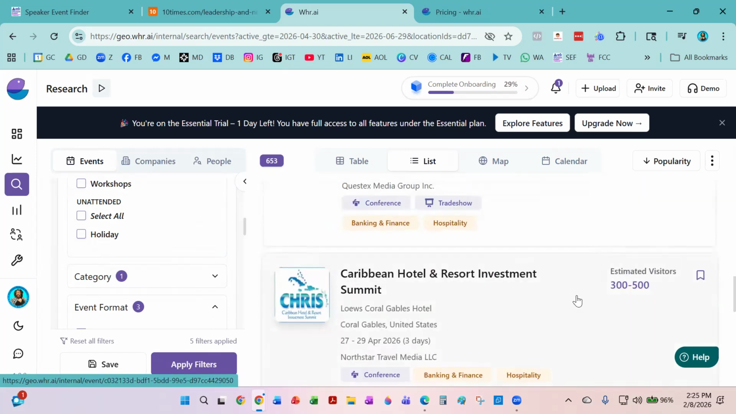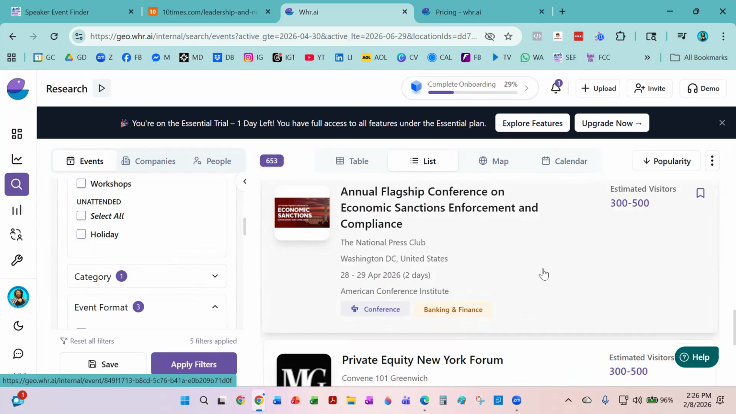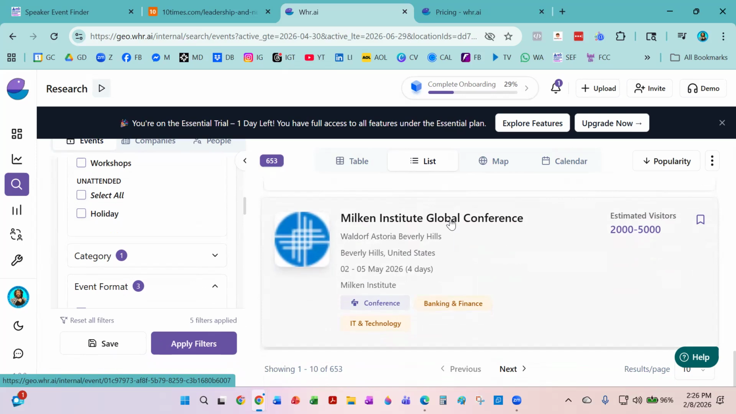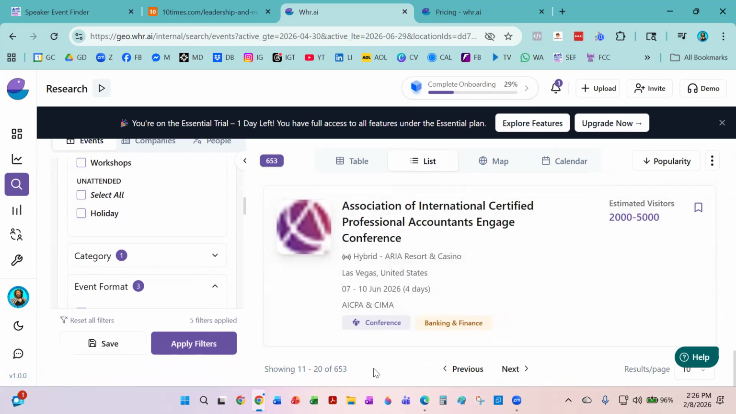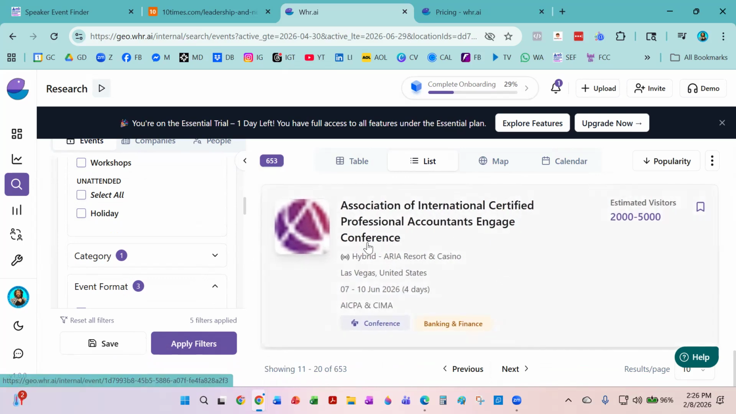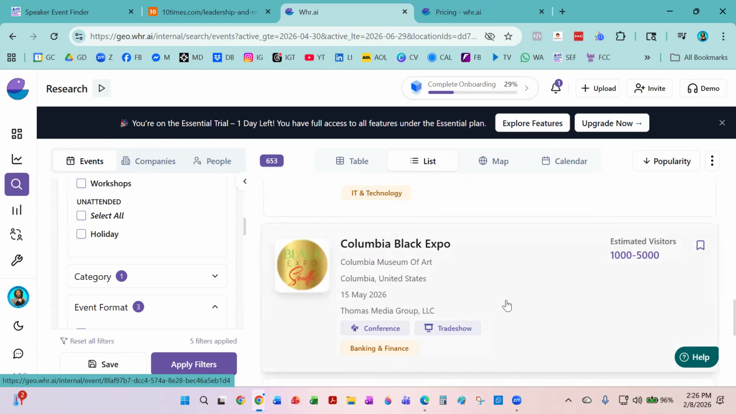And here they are. So if I want to look at any of these events, I would then click on the event and then go back into the Speaker Event Finder and use our software to create the initial outreach. Now, as you can see, there's over 700 of them in here. Just trying to look for something that seems relevant. Columbia Black Expo. Let's see what this is about.